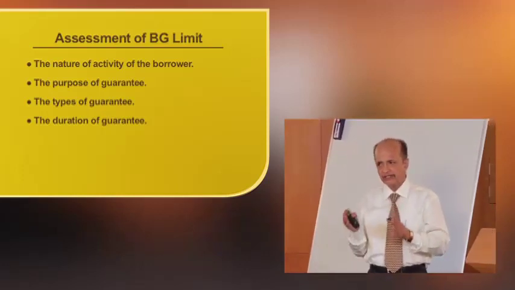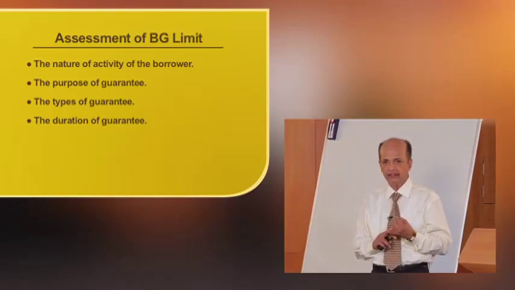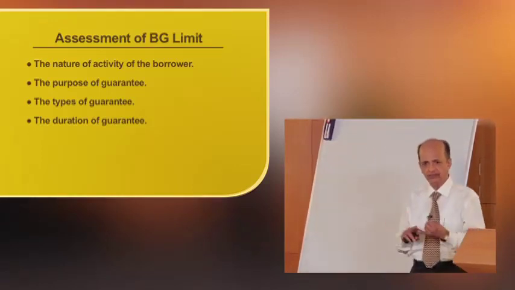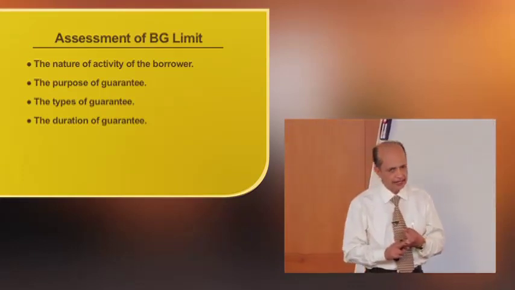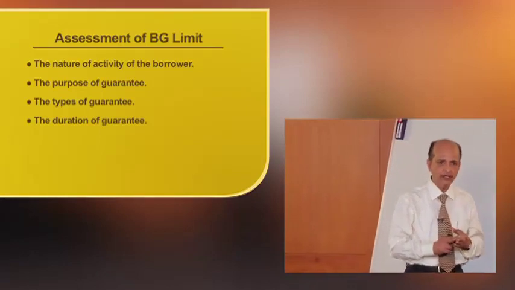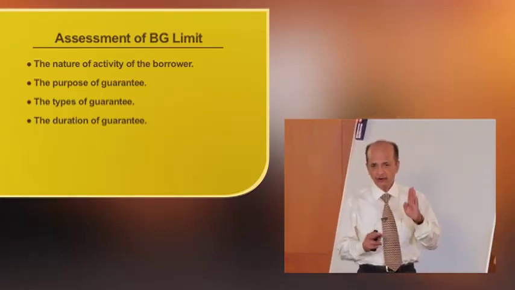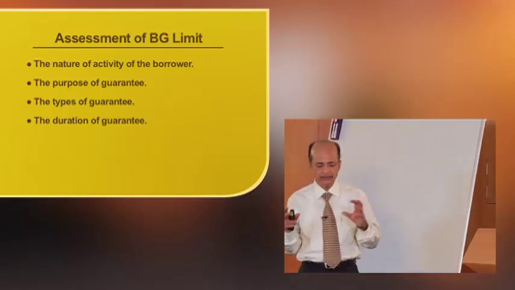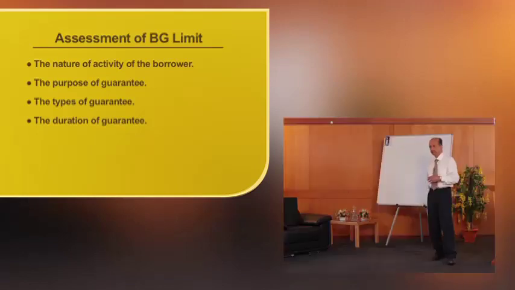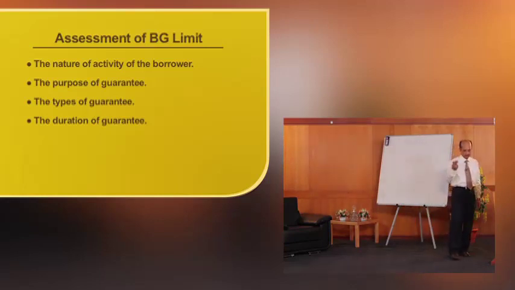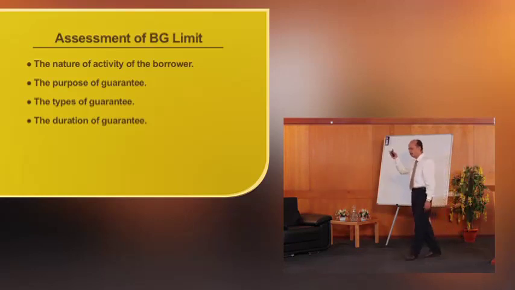The first and primary thing to be examined by a banker is the activity of the customer. Then what is the purpose of the guarantee, what type of guarantee is required, and what is the duration. These are the four factors examined while assessing the guarantee limit. For assessment purposes, they will normally discuss with the customer and jot down the requirements.